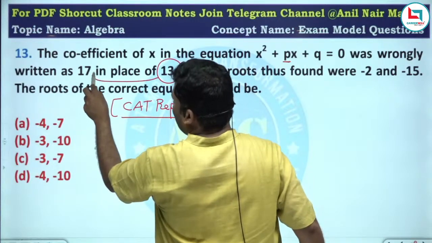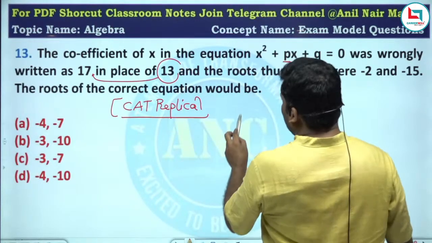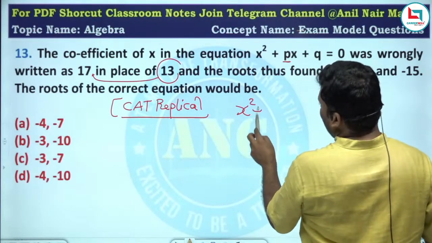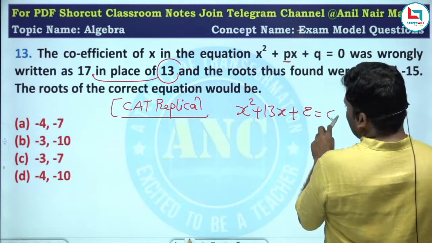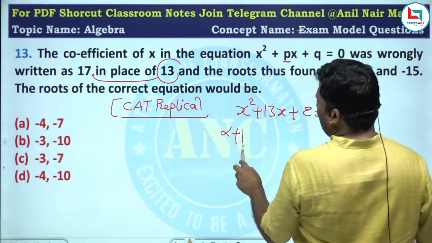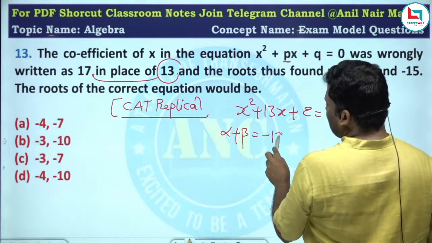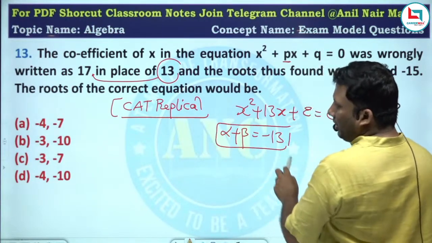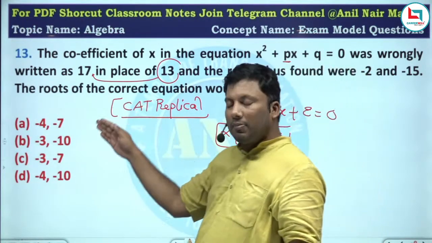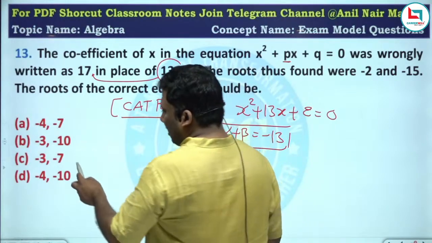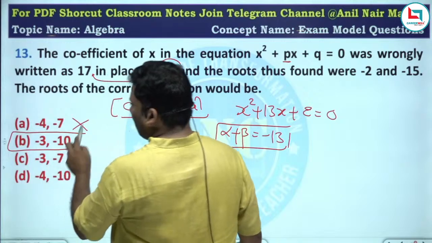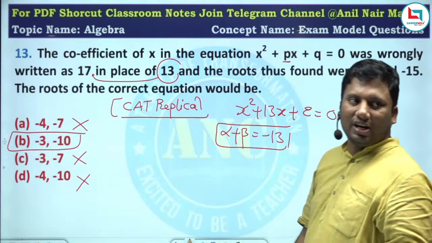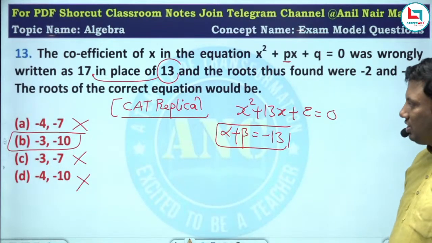If I write the exact p value 13, x square plus 13x plus q equivalent to 0, sum of the roots is minus 13, that is minus b by a. Which answer option has sum of the roots minus 13? This is not possible, not possible. This is possible: minus 3 and minus 10.